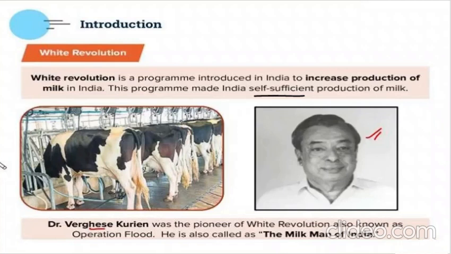Right? He is also known as the milkman of India. Milkman means he was selling milk, not selling milk, but the main purpose he did was more and more efficient work through which India could become more and more self-sufficient in the production of milk, correct? Cows, taking care of them, proper machineries.